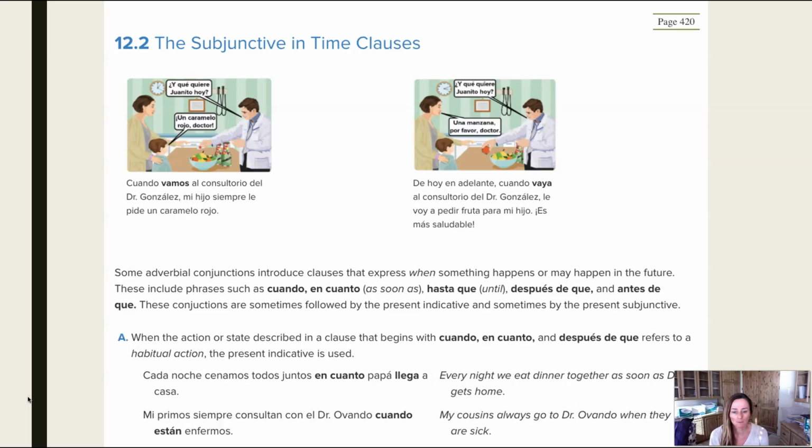So these first examples you see here are examples where there is something that's habitual. So cuando, we've always used cuando, después de que. So we've used these to talk about habitual actions. So here you're going to see some keywords like siempre, todos los días, or maybe you're just going to see both the verbs in the present indicative, and that indicates that this is something that's habitual.